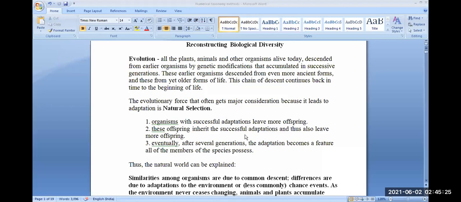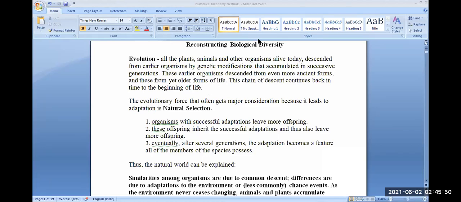Among those 33, 20 are pursuing graduation, and the rest have left their studies. This is selection, and this way nature too selects those organisms which are successful and adapt with the changing environment.